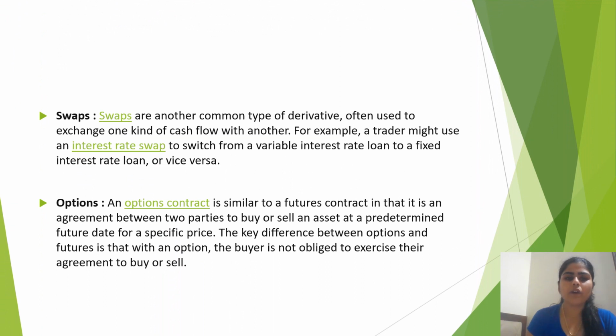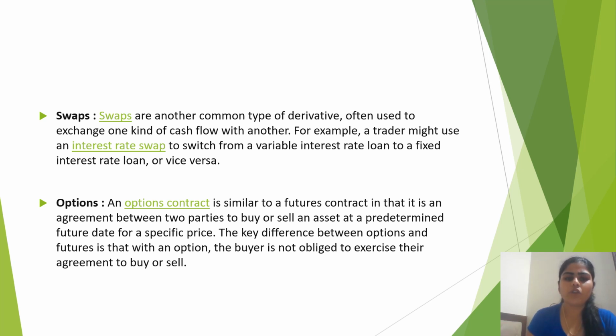Swaps. Swaps are another common type of derivative, often used to exchange one kind of cash flow with another. For example, a trader might use an interest rate swap to switch from a variable interest loan to a fixed rate interest loan, or vice versa.